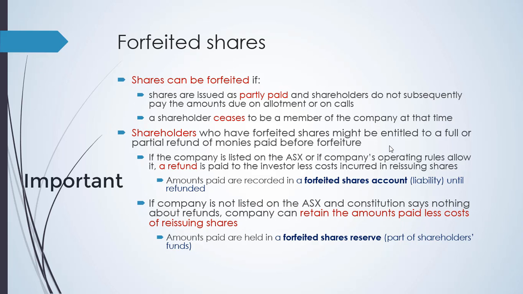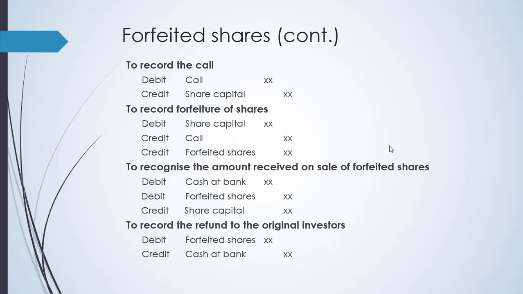If the company is not listed in the stock market and the Constitution says nothing about refunds, the company can retain the amount paid less cost of reissuing shares. The account to be used will be forfeited shares reserve, which is part of the shareholders' fund. This will be the journal entry for forfeited share.